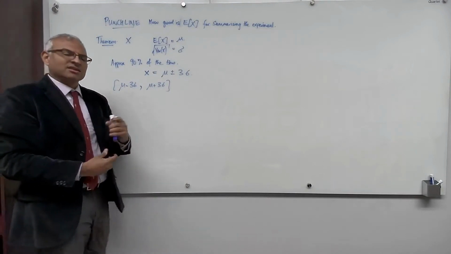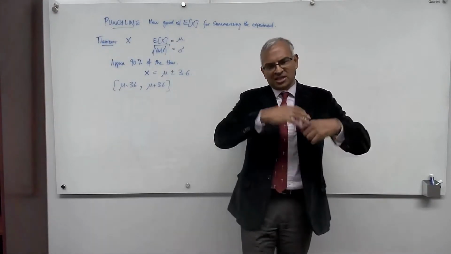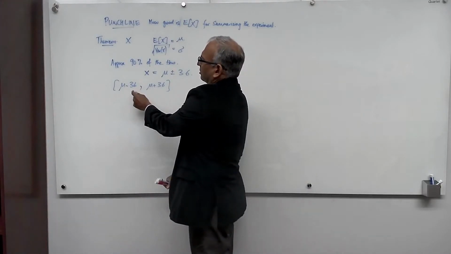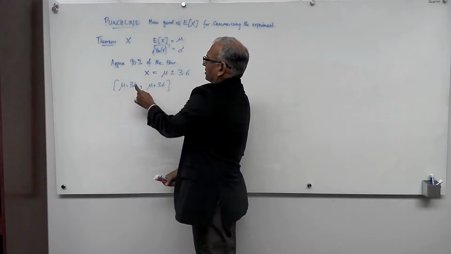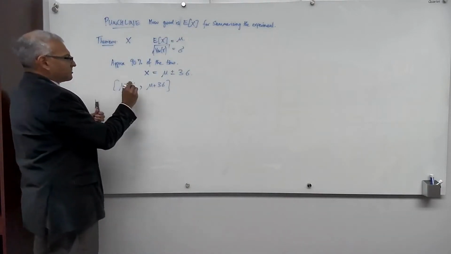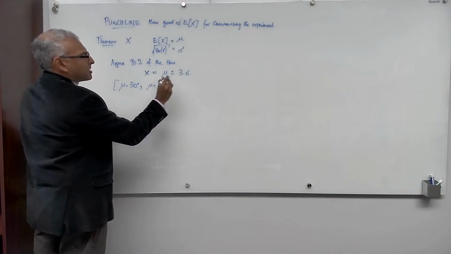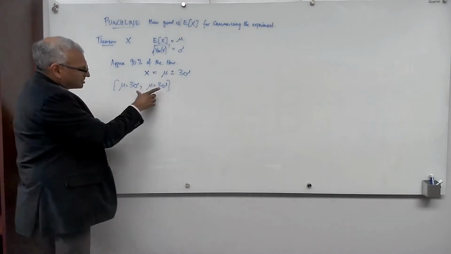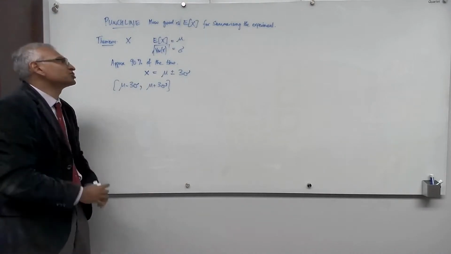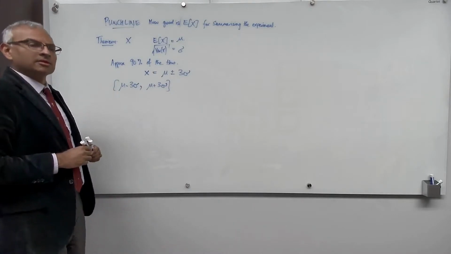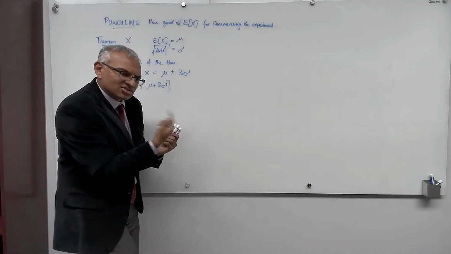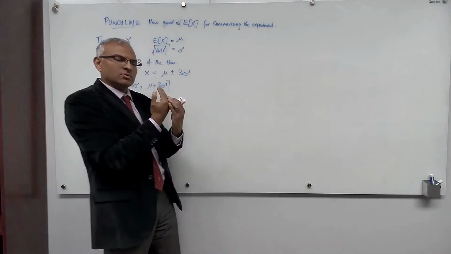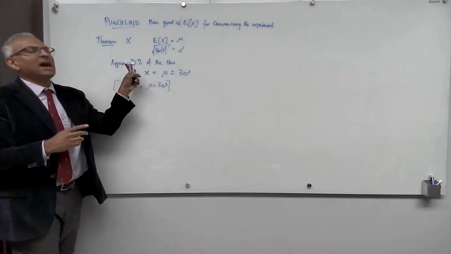And it is in that sense that the mean is a good estimate of the outcome of the experiment. It's a good summary of the experiment. It's going to be a more and more accurate summary if this is not 36, this is sigma. It's going to be a better and better summary of the experiment when the standard deviation is small. Okay. So this is called the 3 sigma rule. Mean, expected value, plus or minus 3 sigma is the range in which the random variable will lie with high probability.